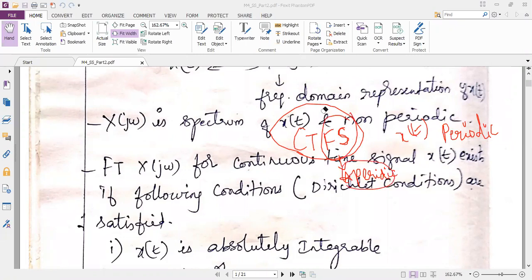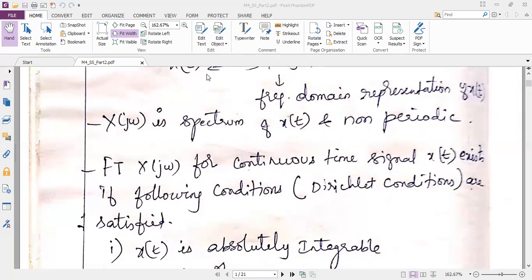Whereas in the topic we are discussing now, the input is aperiodic as well as the output is also aperiodic. The output, which is nothing but the transform of the signal, is also aperiodic. So both are the same. That is the main unique feature of this CTFT.